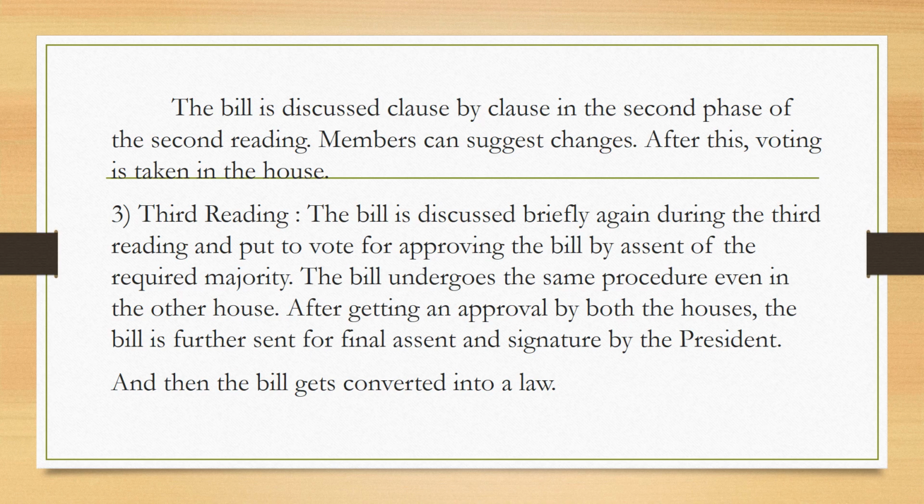Assent again is approval and signature by the President. So after both the houses give their approval, it goes to the President, and the President then finally approves it by signing on it. And that is how the bill gets converted into a law.